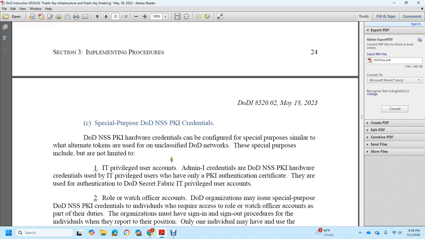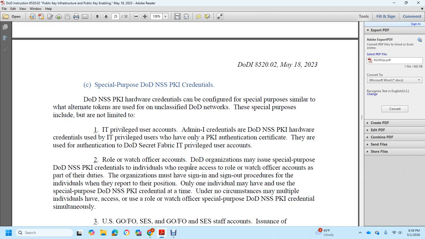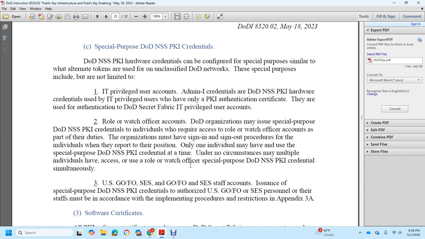They are used to authenticate DoD Secret Fabric information technology privileged user accounts, role watch officer accounts. A DoD organization may issue a special purpose DoD NSS public key infrastructure credential to an individual using a request as a role to a watch officer account as part of their duties. The organization must have sign-in and sign-out procedures. Individuals may hold the position only when that individual may have the use of the special purpose DoD NSS public key infrastructure credential at that time. Under no circumstances must multiple individuals access the watch officer role with a special purpose DoD NSS public key infrastructure credential simultaneously.